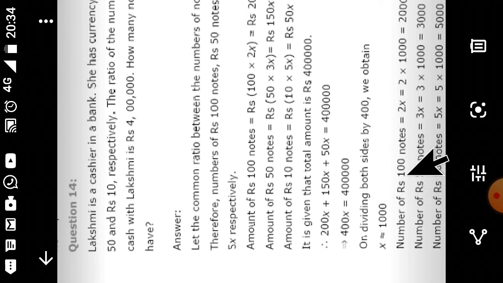Number of 100 rupees notes will be 2x, that is 2 into 1000. Here x is equal to 1000 we have to put. So 2 into 1000 will be 2000.